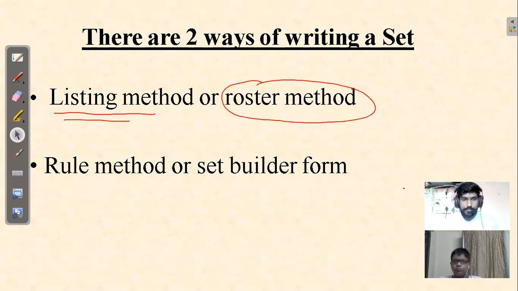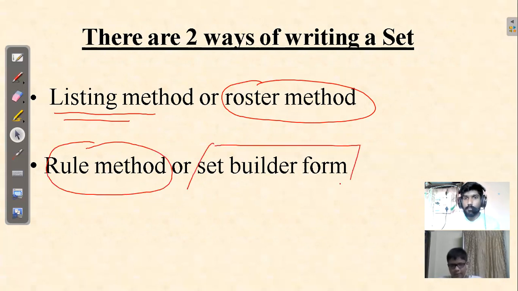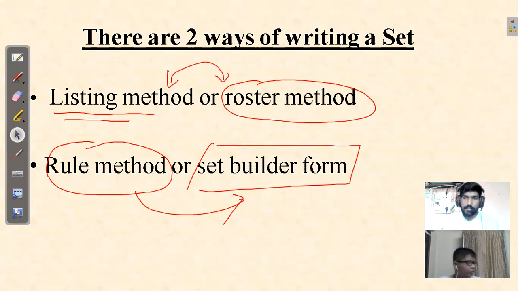The second way of writing is called the rule method or set builder form. Rule and set builder mean one and the same. Listing and roster mean one and the same. Now one by one we'll see what each means.